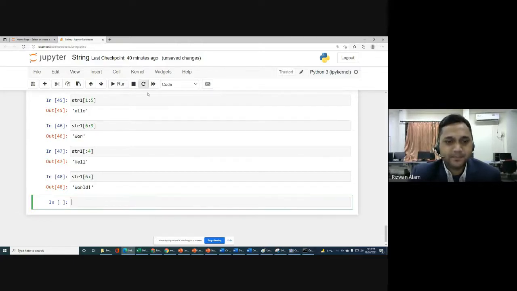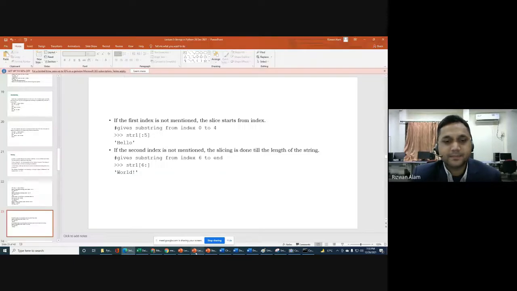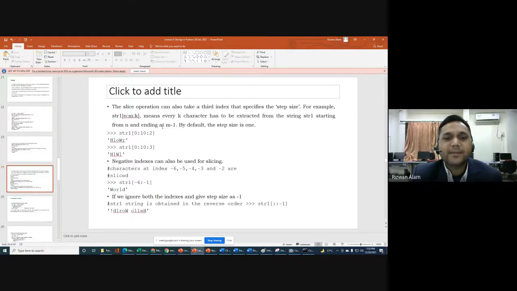So this exclamatory mark, till this exclamatory mark you will go. It means it will automatically go till n plus 1, because if you are not going to write anything, it will go till the end character, the last character. I hope you got this point. And we can write the step portion also for slicing. If you want to jump with 2, you can write that, and we can use negative indexing also for slicing, which we have discussed for lists also. So similar things we can do.